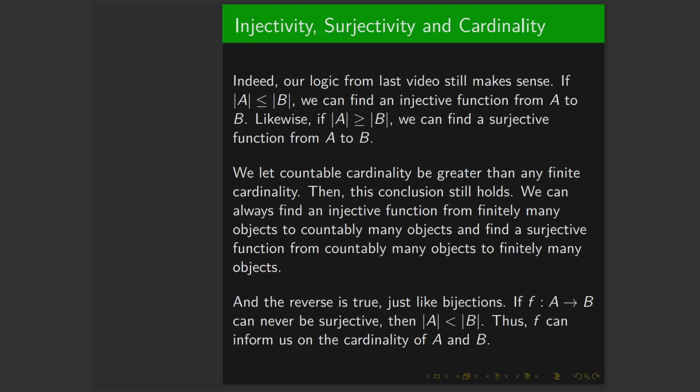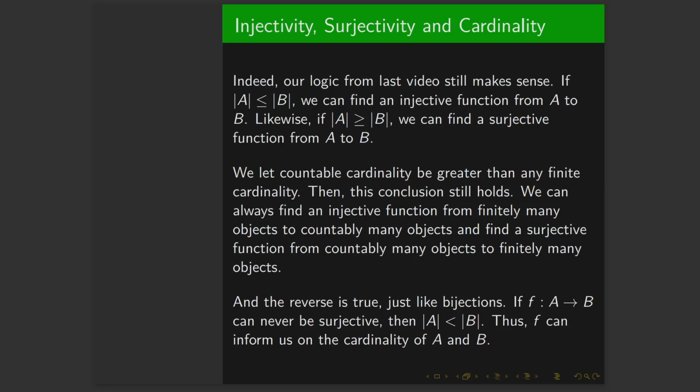So now these were the conclusions that we drew from our pigeonhole principle episode last time, right? And our logic does make the exact same sense. If the cardinality of A is less than or equal to the cardinality of B, we can find an injective function that goes from A to B. And you can do this in the exact opposite direction for surjectivity. If the cardinality of A is greater than or equal to the cardinality of B, we can find a surjective function. Now, the interesting thing here is we're going to let countable cardinality be greater than any finite cardinality.